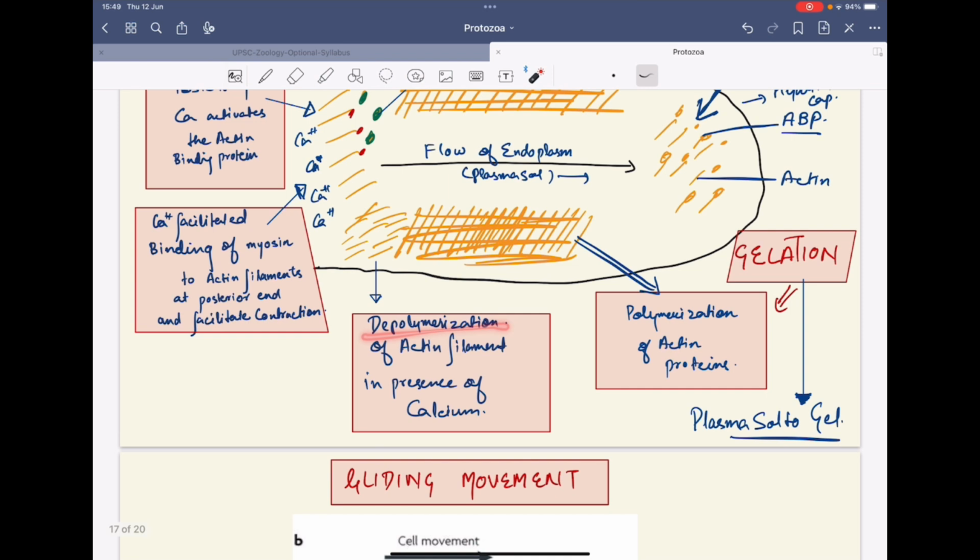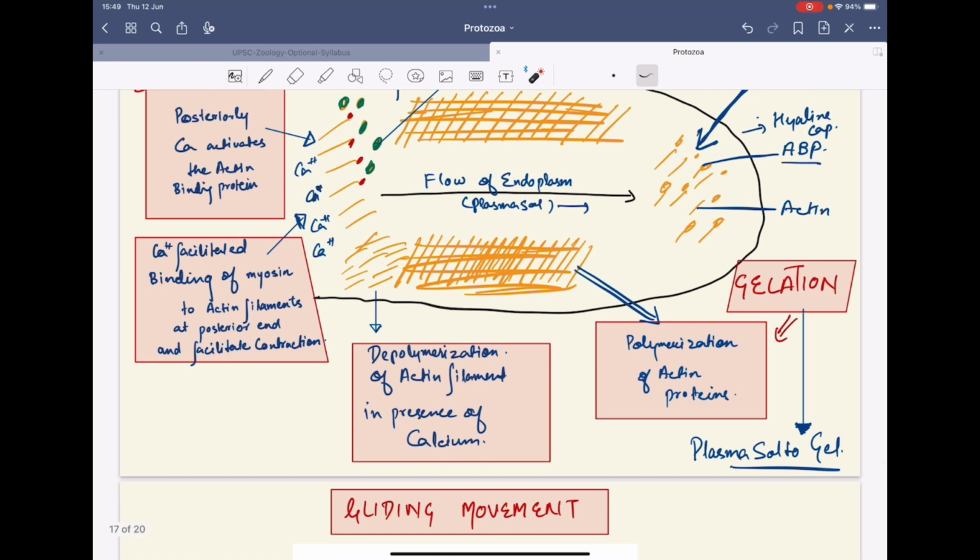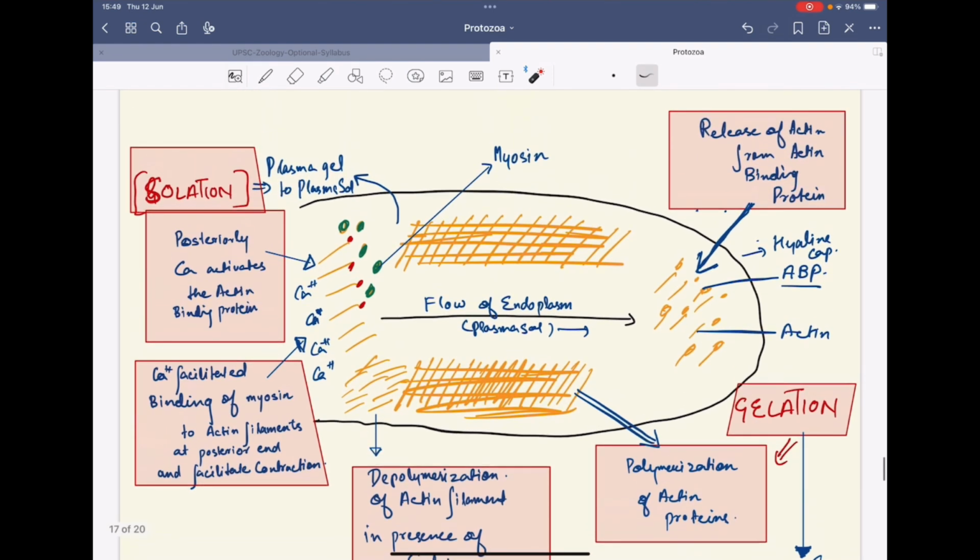Here you will observe there is depolymerization of actin filament in the presence of calcium. This is the polymerized form, and it involves depolymerization, and then the calcium activates the actin binding protein, which involves the binding of myosin to actin.